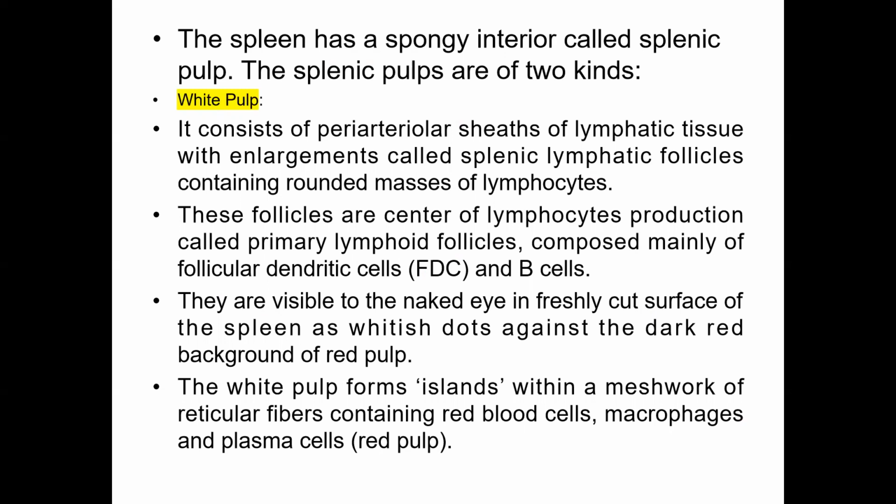Where exactly are the lymphocytes produced? Mainly in these follicles, called primary lymphoid follicles. They are composed mainly of follicular dendritic cells and B cells, and they are visible to the naked eye on a freshly cut surface of the spleen as whitish dots against the dark red background of the red pulp.